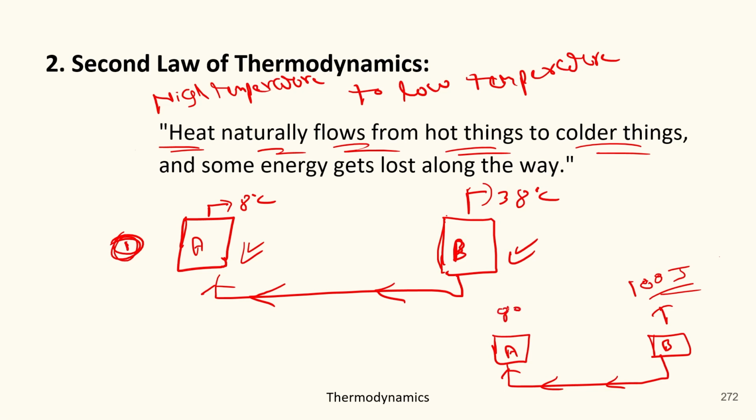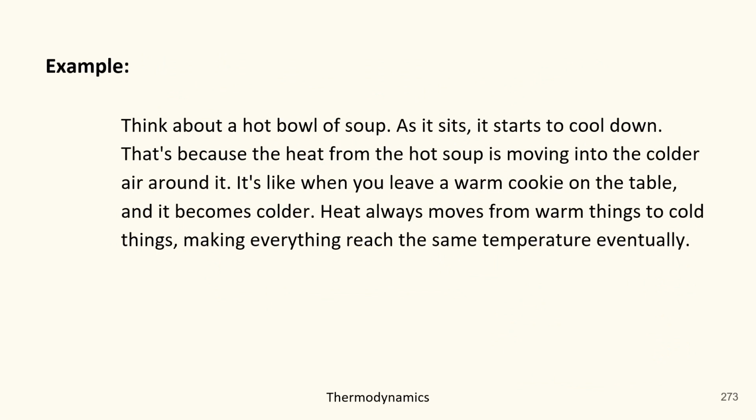But only 80 joules reaches there. Just only 80 joules reaches there. Why? Because some heat gets lost in the air while the movement is going on. So it is an example for the second statement as well. Got it? So now let's take another example.